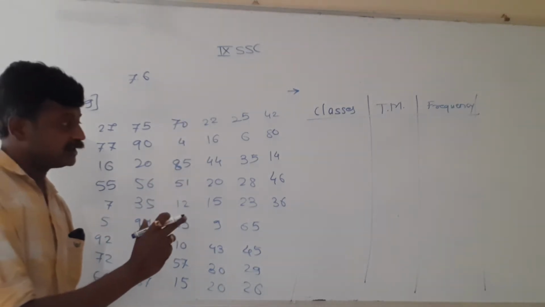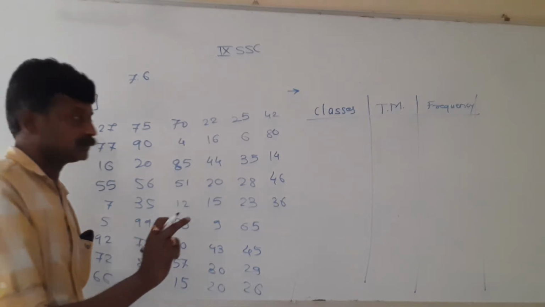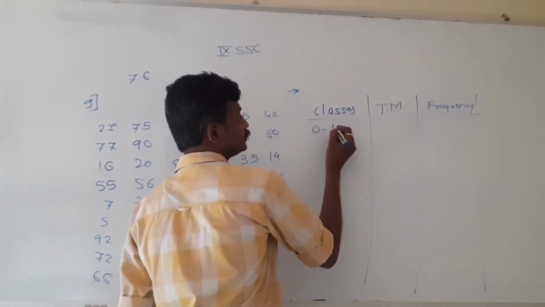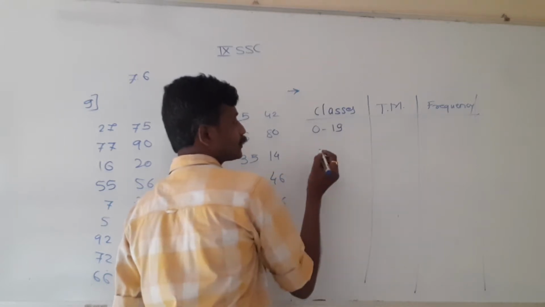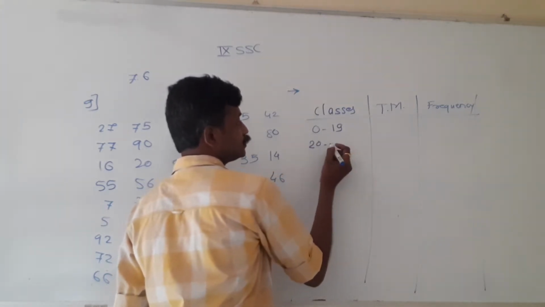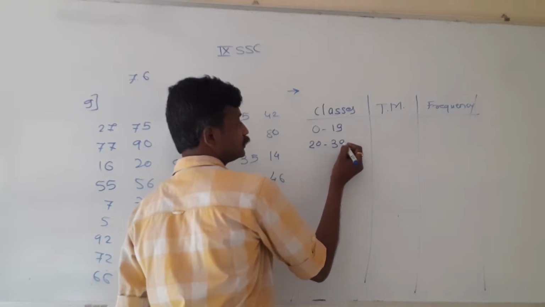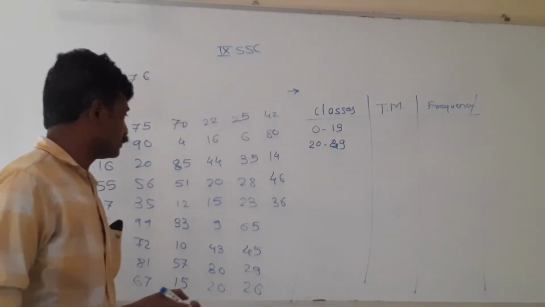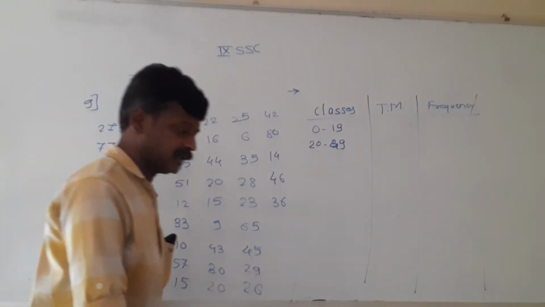If we consider 20 liters as one class, we'll make it more simple. Instead of 0, because 0 is not available here, we start with 1.